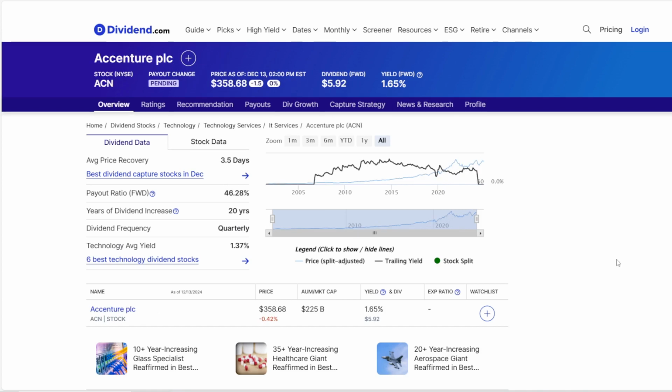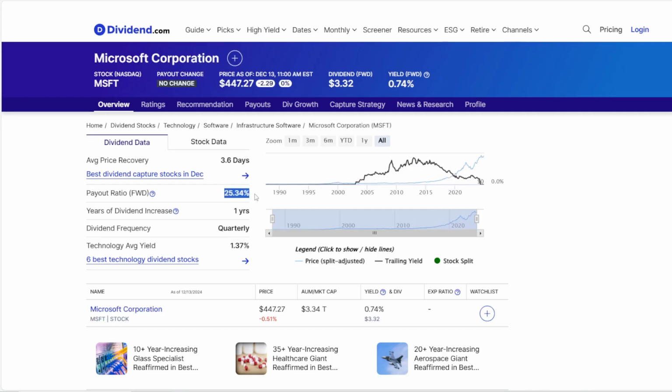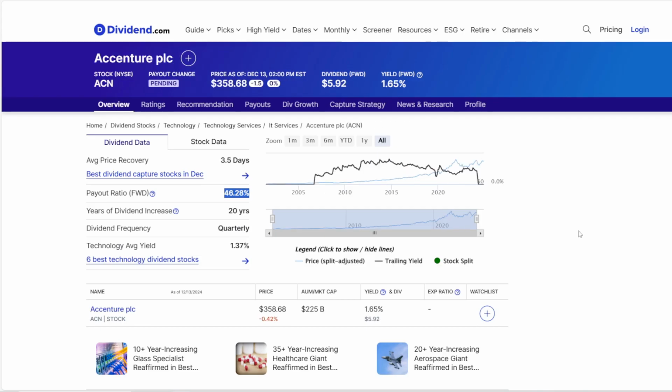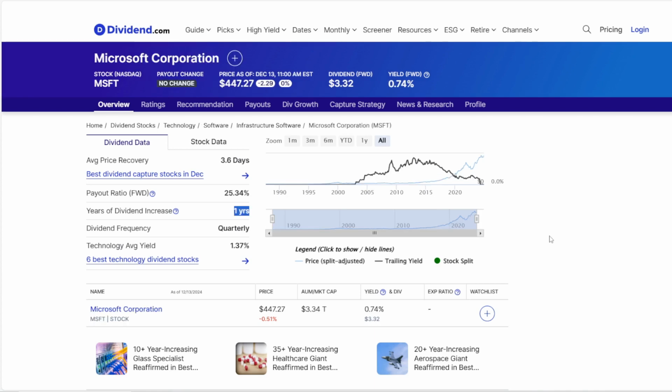And then we have Accenture, a dividend of $5.92 per share, so at a price of $358.68, that is a dividend yield of 1.65%. Now next metric is the dividend payout ratio, so what percentage of company's earnings are assigned to pay dividends. For Microsoft, the dividend payout ratio is at 25.34%. Now taking Qualcomm, the payout ratio is a bit higher at 30.27%. And then Accenture, with the highest payout ratio at 46.28%. Now next step are years of dividend increases. So for how many years in a row the company has been increasing dividends.